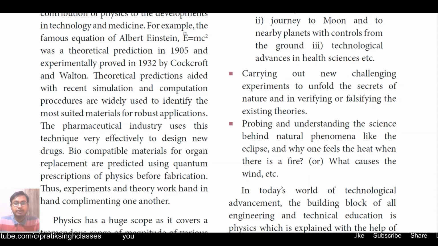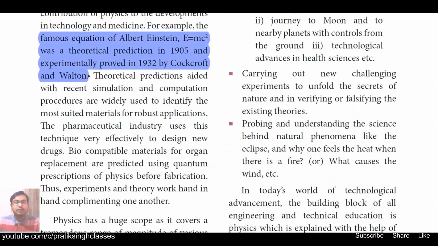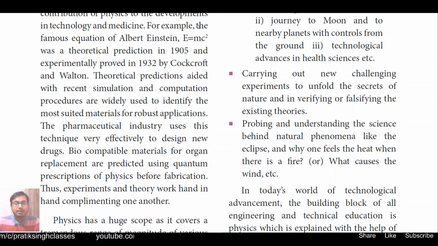For example, the famous equation of Albert Einstein, E equals mc squared, was a theoretical prediction in 1905 and experimentally proved in 1932 by Cockcroft and Walton. We know this equation E equals mc squared very well, but it was given in 1905 by Albert Einstein, and at that time it was just a theoretical prediction. Later in 1932, the two scientists Cockcroft and Walton experimentally verified it.